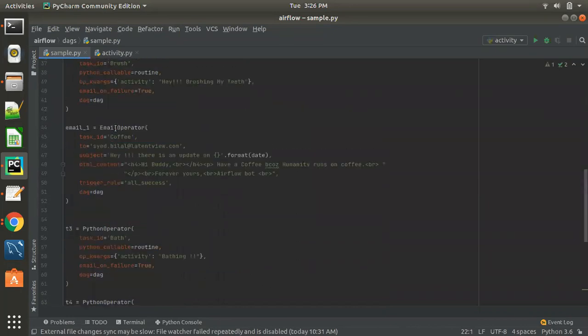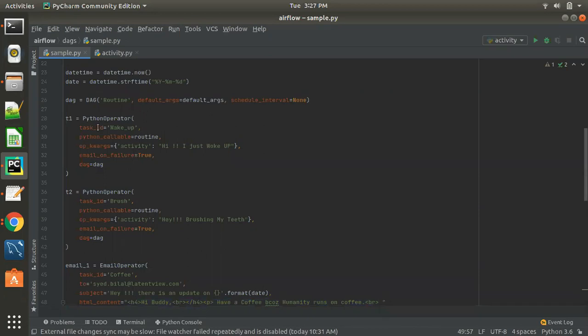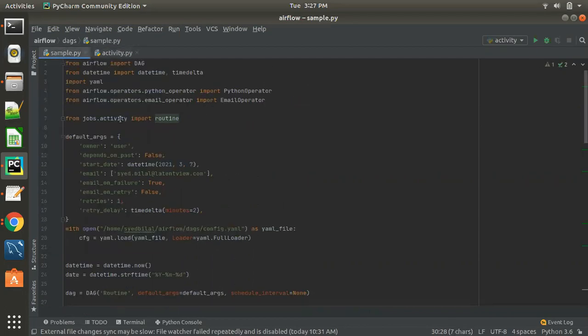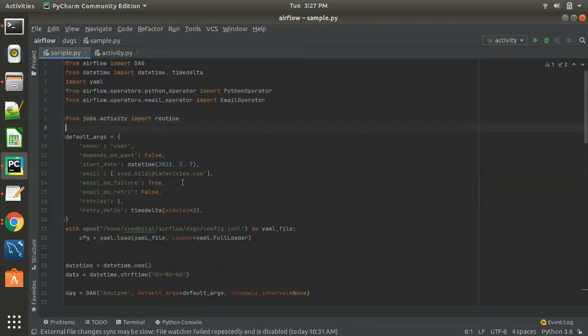And then we have the email one task, which is an email operator. Basically it sends out this message in an email. So this T1 operator calls the routine function, which we have in activity.py. I am importing this routine job from jobs.activity, which is in a jobs folder, and I'm importing that in my DAG. So basically that's what I'm doing.